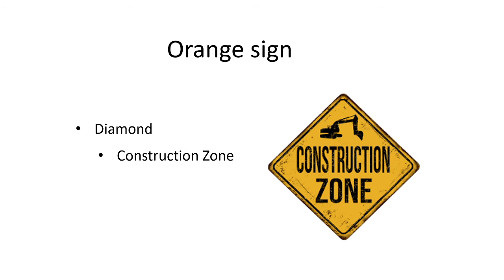Orange sign: diamond shaped, always used in construction zones. It is shown near the roads where construction is going on, so do not interrupt or enter that place.